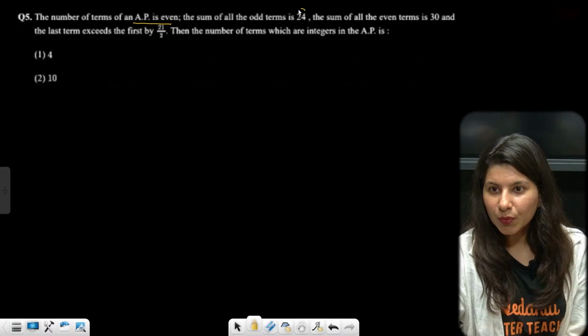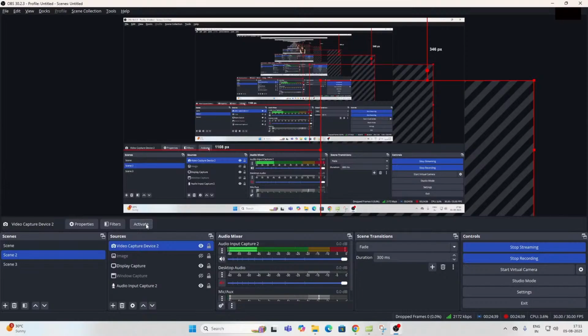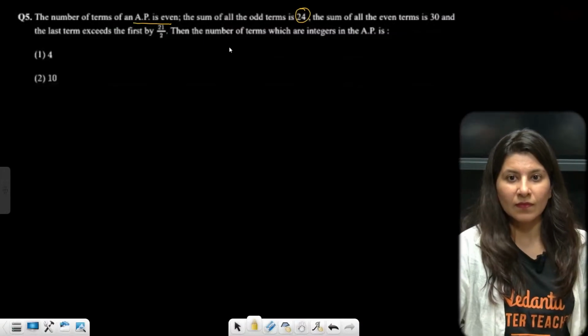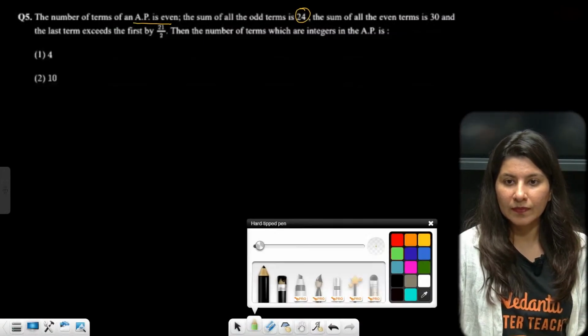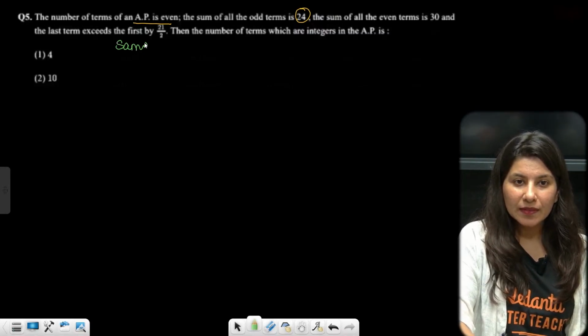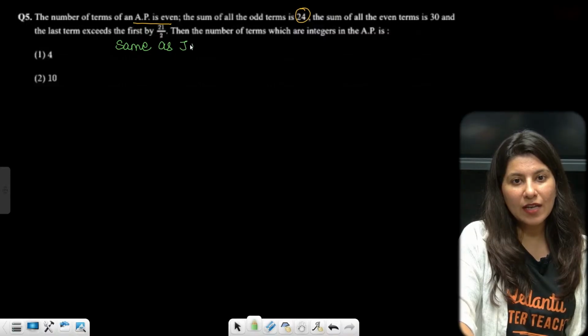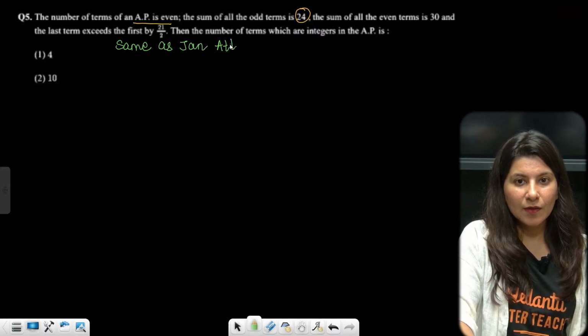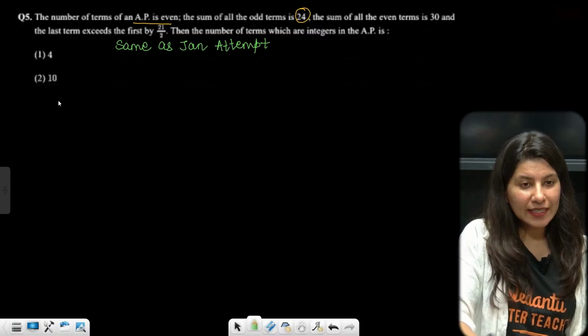Sum of all the odd terms. Remember? This was the same as the January attempt, and we did it using the ninja technique.